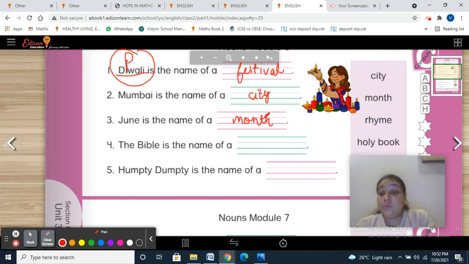In your notebook, what you're going to write? Names of months. Then, the Bible is the name of a holy book. Quran is the name of a holy book. Guru Granth Sahib is also the name of a holy book. Gita is a name of a holy book. Ramayana is a name of a holy book. All these are the names of holy books. When we're talking about a particular name of a holy book, we're talking about the proper noun.